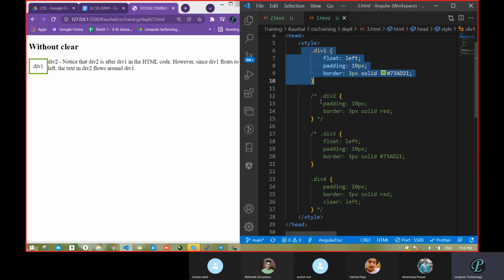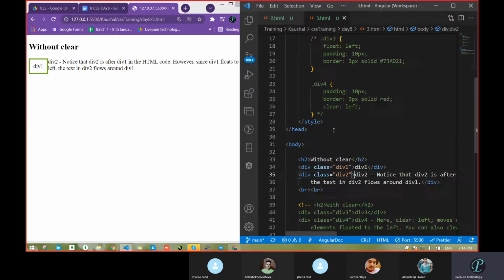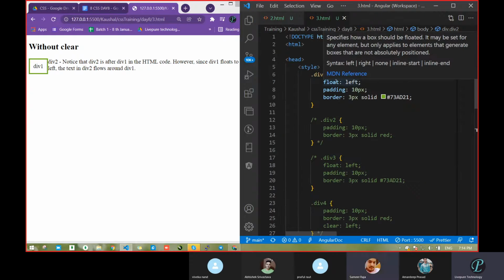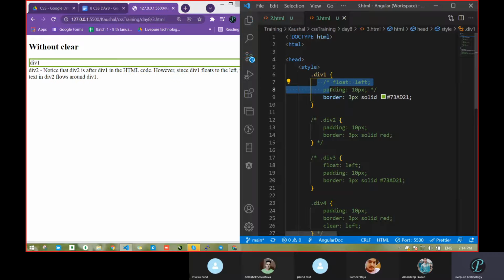And where is div2? Div2 is here, div class 2. Okay, fine. Div2 float left and padding both came in line. Correct or not? Just now in the previous one we discussed that div2 float and padding both came down. Correct.